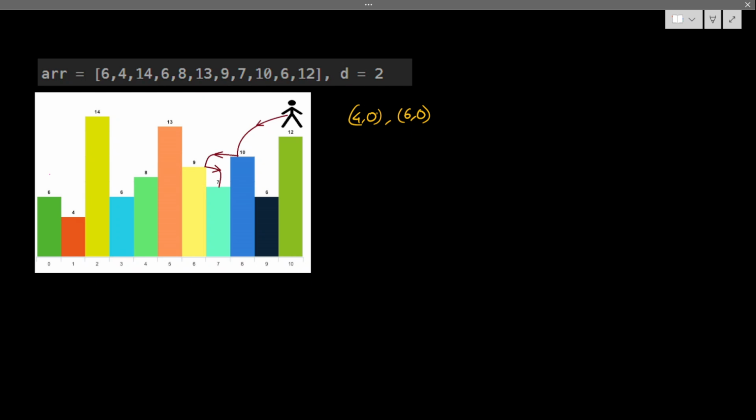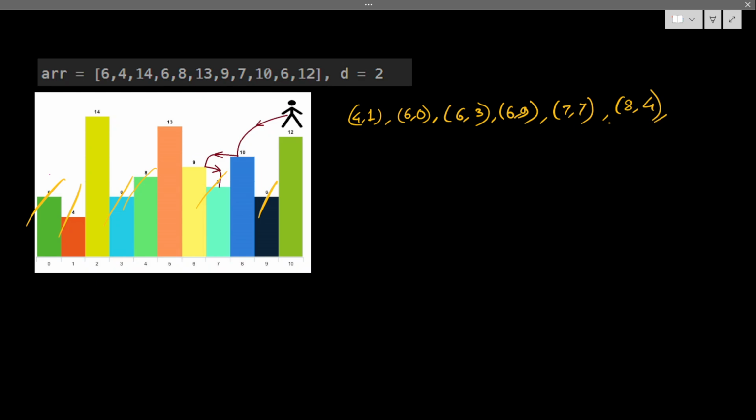So 4 with index 1, 4 with index 6. Then this 4 is done, then 6 with index 3. Then 6 with index 9. Then 7 with index 7. And done. Then 8 with index 4.